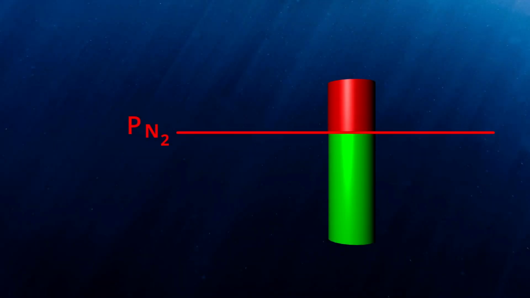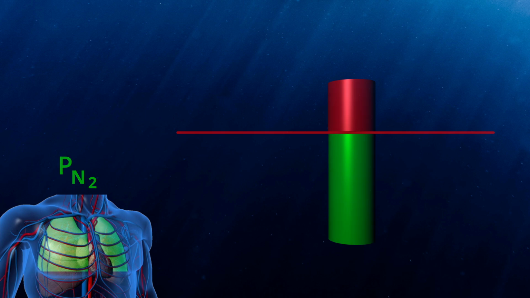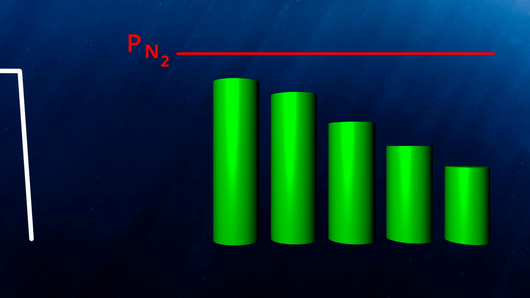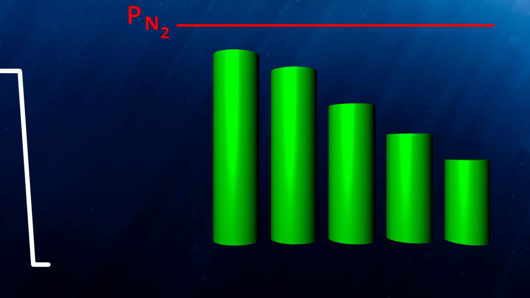Alright, but what exactly is supersaturation? Supersaturation occurs when the nitrogen pressure in a compartment is higher than the nitrogen pressure in the air you are breathing. Remember that when ambient pressure increases, the pressure of the nitrogen you breathe increases as well. During a dive, nitrogen pressure in the various compartments increases according to each compartment's period.